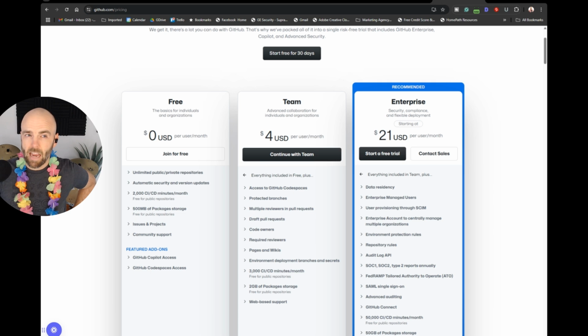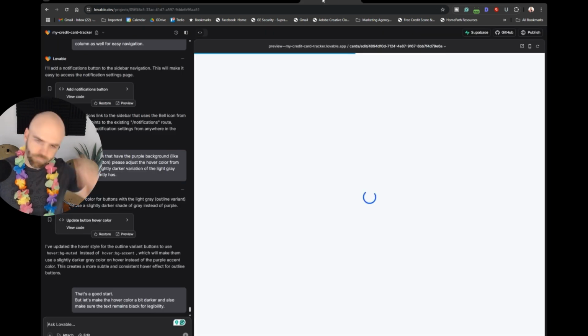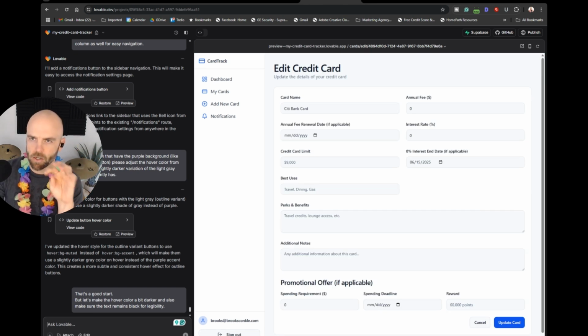But I have an account on GitHub, and just as a quick side note, my understanding is that you can take your code, which is all being written here and functioning, and send it to GitHub and store it there. So if I need to use a different tool or bring in a developer to look at some stuff, we can share that code over on GitHub, which is perfect, right?